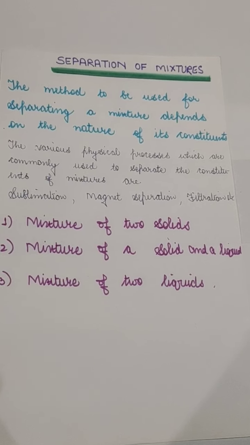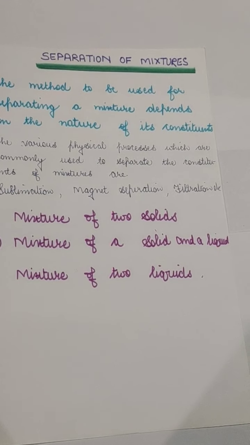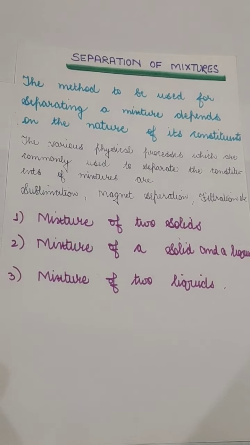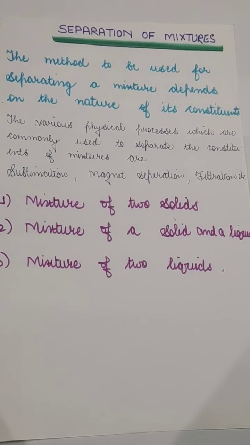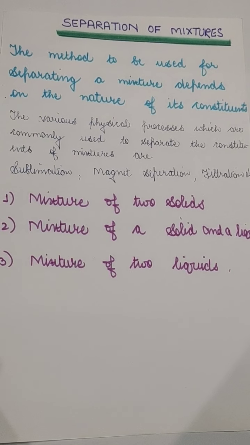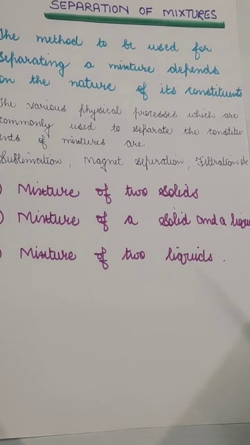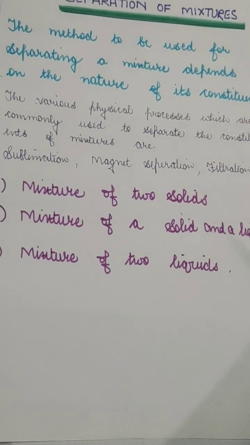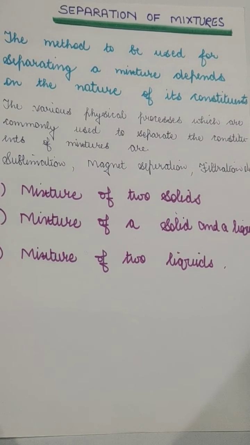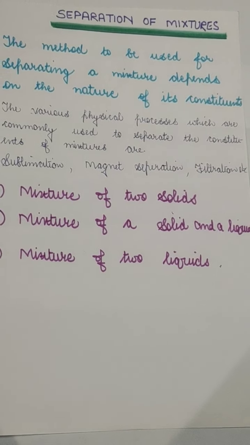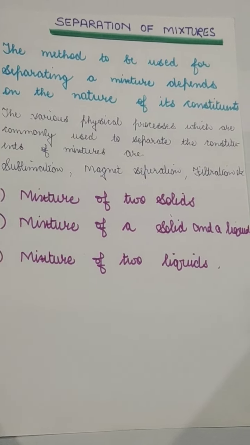The methods used depend upon the nature of the constituents, that is, whether the mixture is solid and solid together, liquid in liquid, or solid in liquid. So we have to take care of the separation techniques, which will differ depending upon the property of the mixture. The various physical processes commonly used to separate the constituents are many: sublimation, magnetic separation, filtration, centrifugation. There are a lot of techniques, and we will study all of them in this lecture.